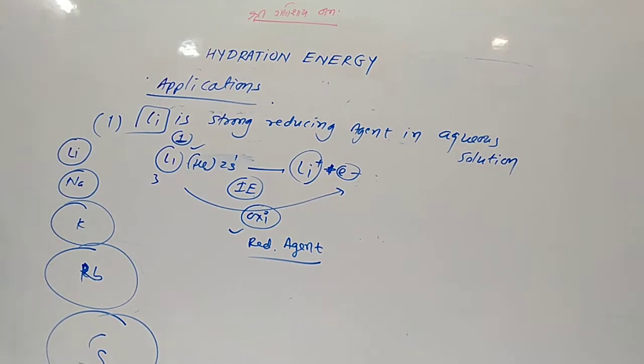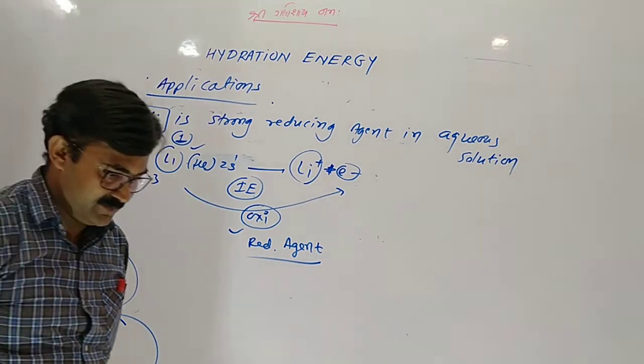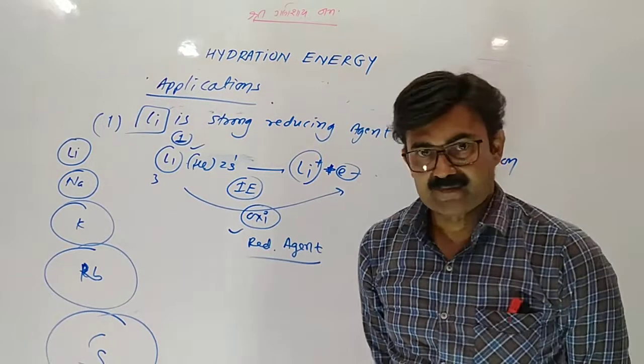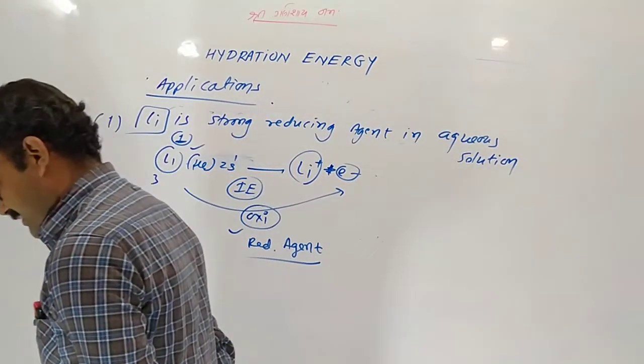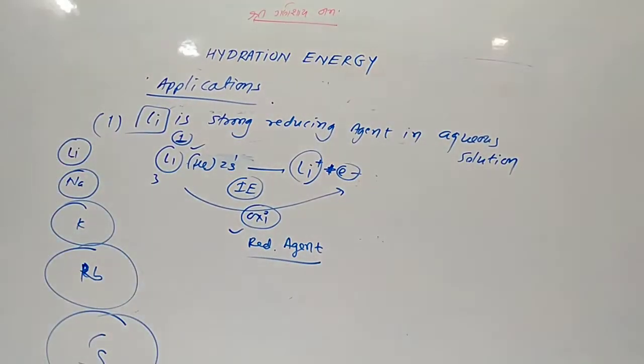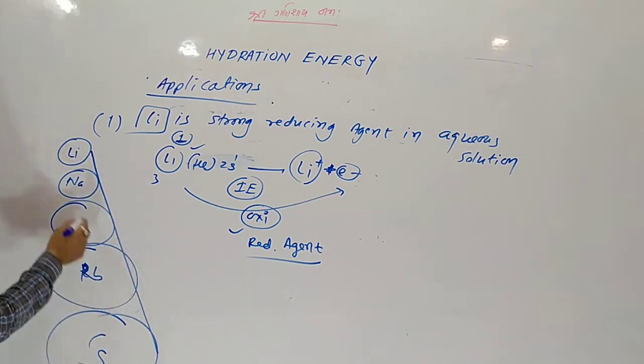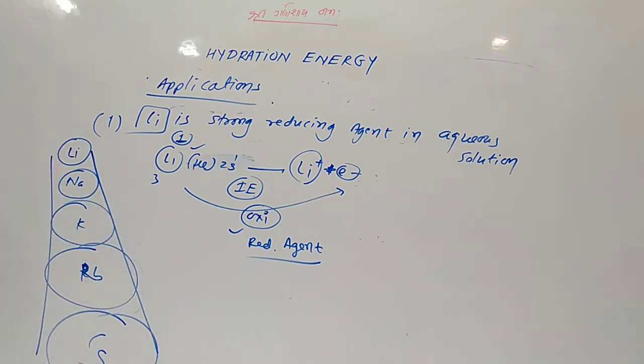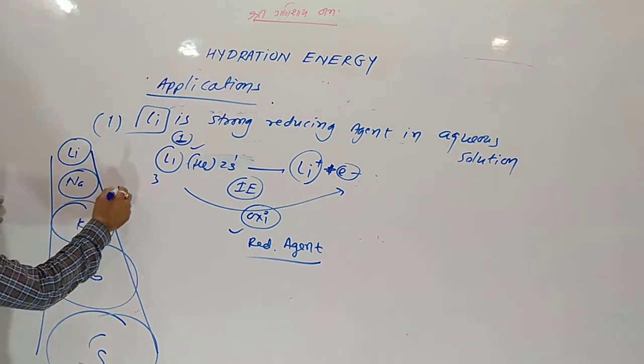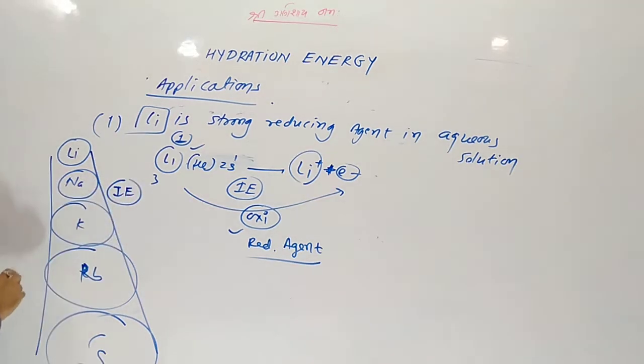From lithium, sodium, potassium, rubidium and cesium, top to bottom size increases, so ionization enthalpy decreases.